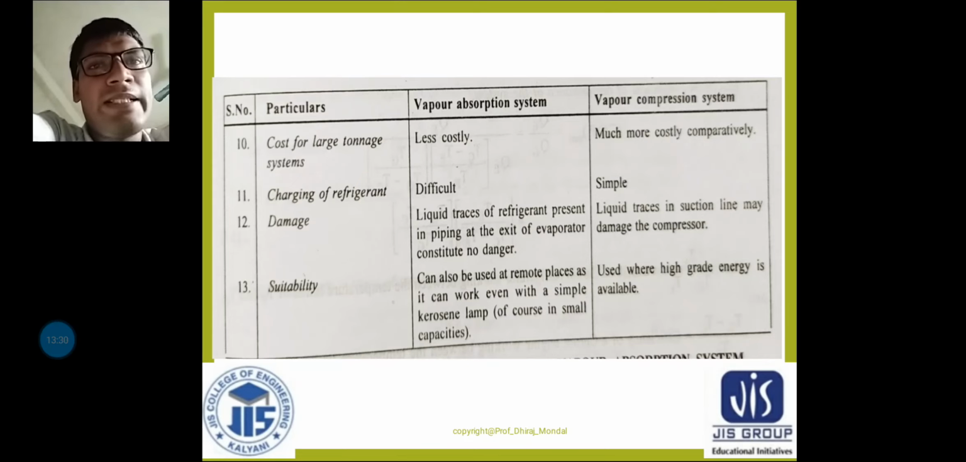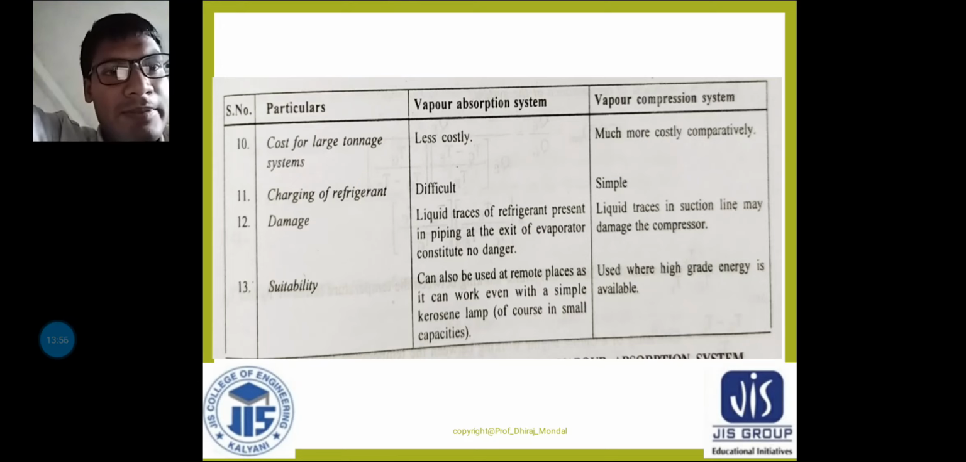we need only gas. Okay, but if there is some air particle, water particle, or weighty gases, then a water and gas mixture will cause some damage in the moving parts, and corrosion and erosion problems will be there. Okay, next, point number 13, suitability.